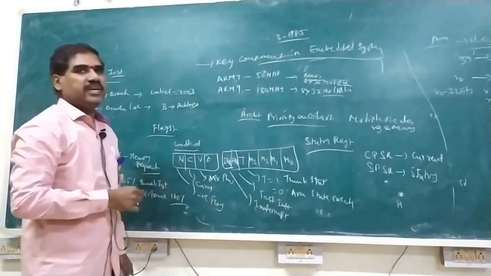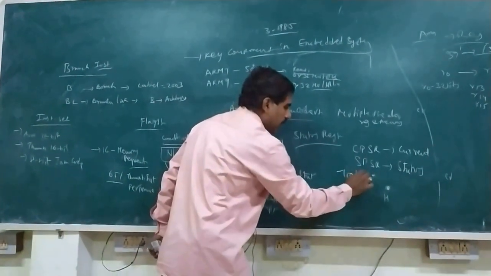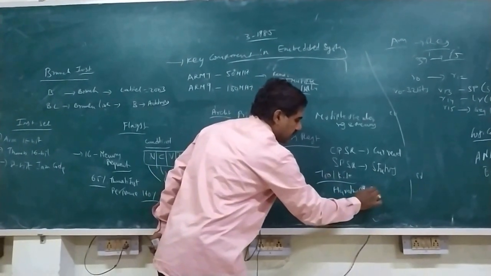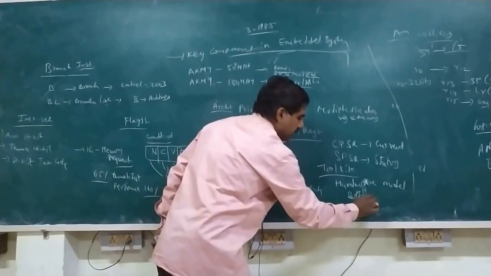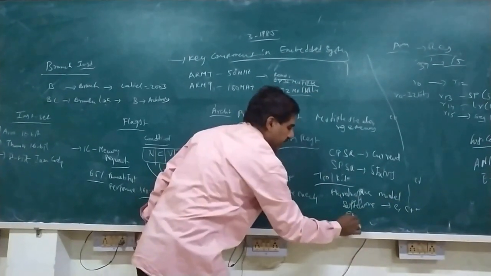Okay, the ARM processor is used to support a toolkit. Toolkit means we have hardware modeling. Another one is software tools, nothing but it is used to support C, C++. Another one is emulator.